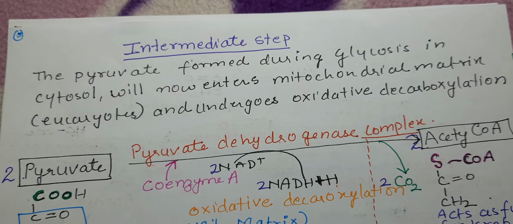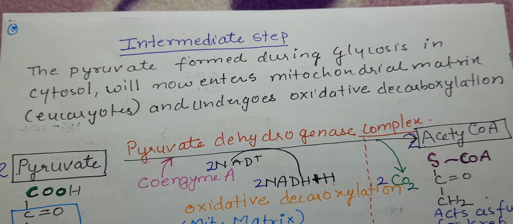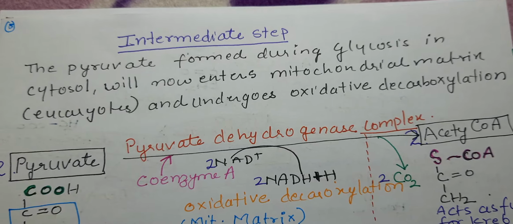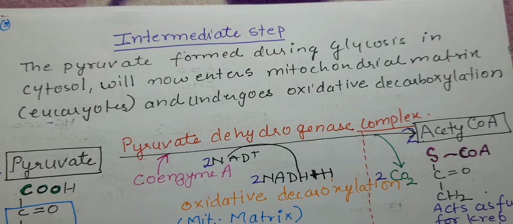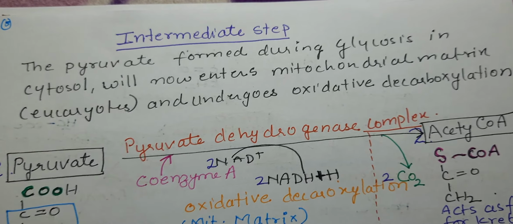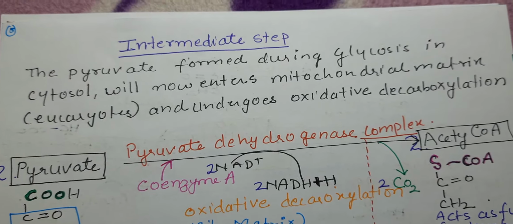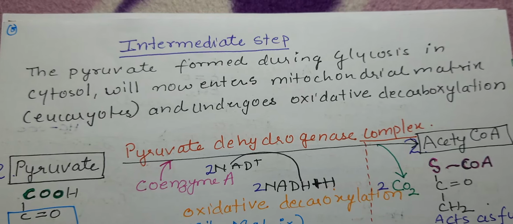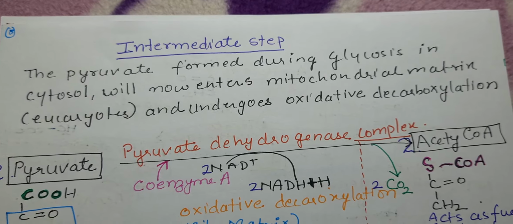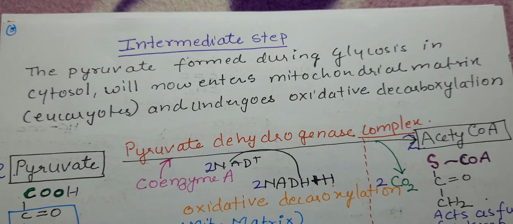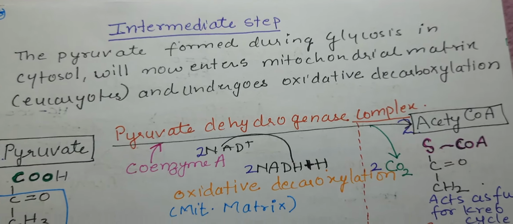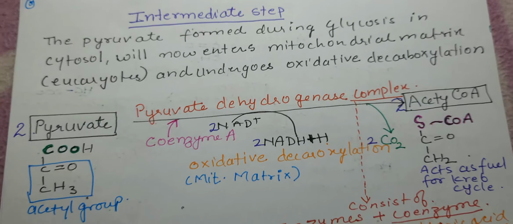Now, during glycolysis, the glucose is anaerobically broken down to pyruvate. Now, what happens to pyruvate is the next step. The pyruvate formed during glycolysis in the cytosol will now enter the mitochondrial matrix and undergoes oxidative decarboxylation.